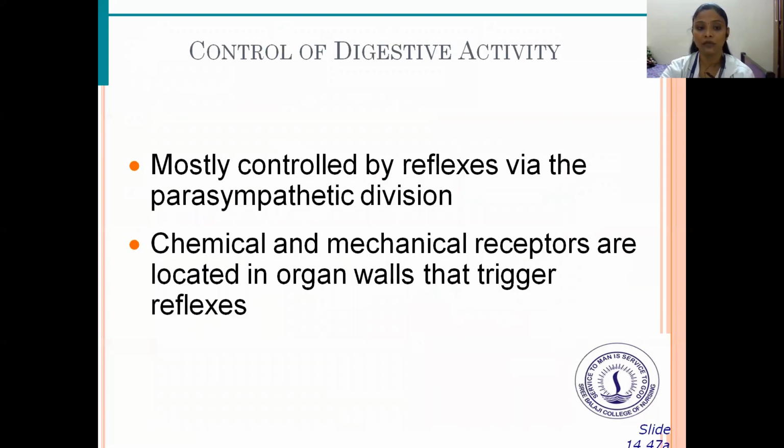The control of digestive activity is mostly controlled by reflexes via the parasympathetic division. Chemical and mechanical receptors are located in the organ wall that trigger the reflexes. So mainly it is helpful in the parasympathetic division of the reflexes. That is the nerve supply to the stomach.